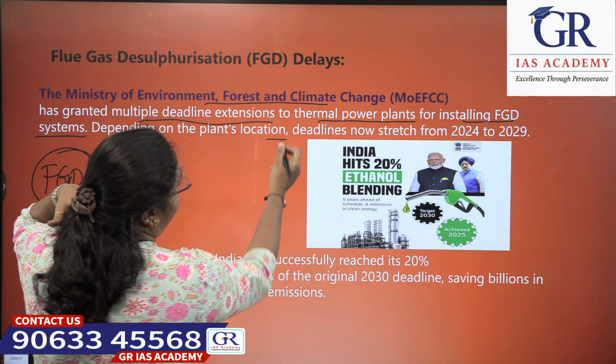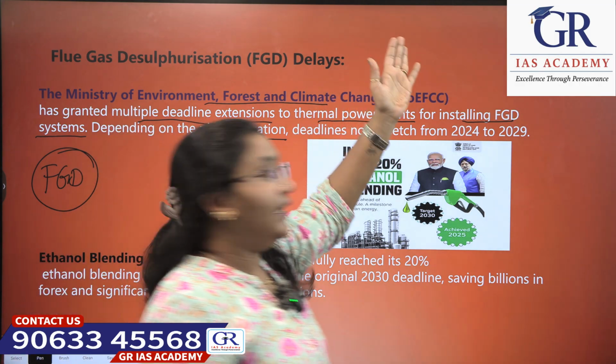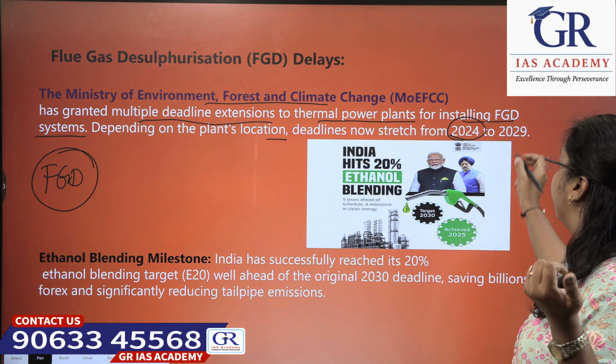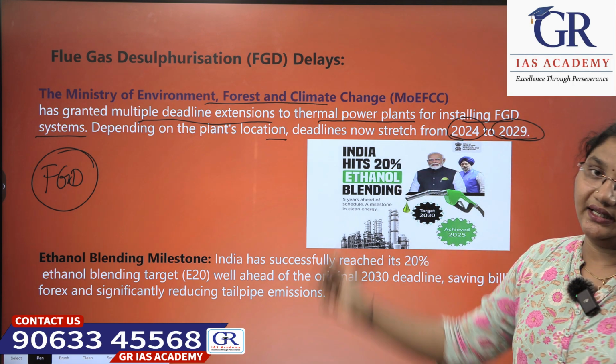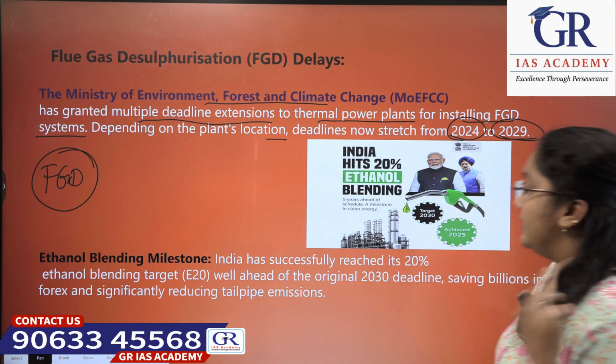Depending on the plant's location, deadlines now stretched from 2024 to 2029. Basically the deadline was 2024. Now it's been stretched to 2029 to set up the flue gas desulfurization systems.